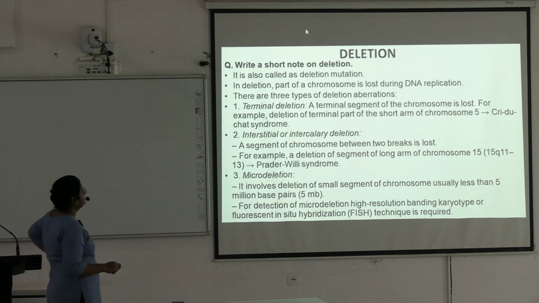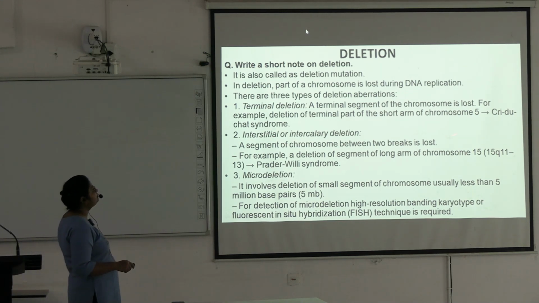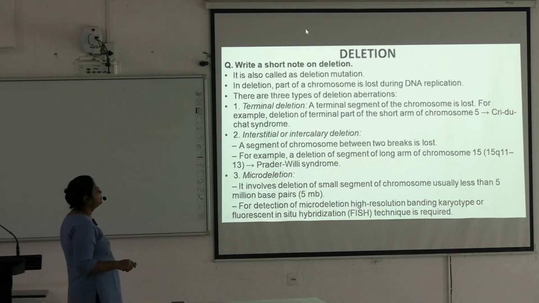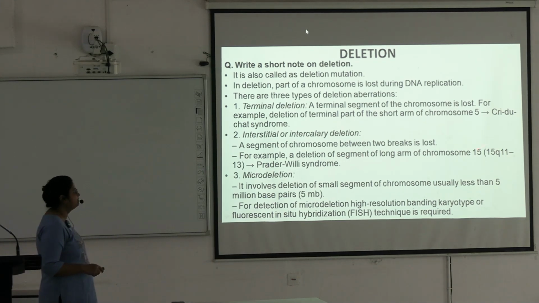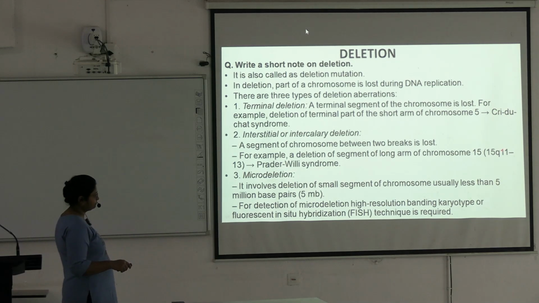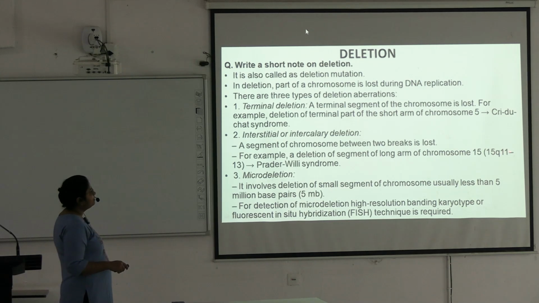Next is interstitial or intercalary deletion. A segment of chromosome between two breaks is lost. For example, a deletion of a segment of the long arm of chromosome 15 will lead to Prader-Willi syndrome. Okay. This is the deletion: chromosome 15, q arm, long arm, 11 to 13 genes are deleted.